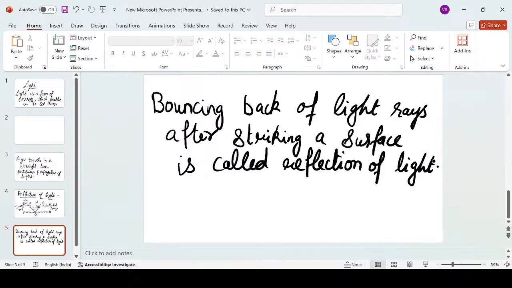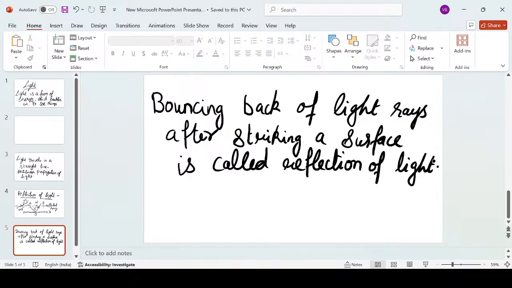Just a plain mirror or a reflecting surface like a shiny object, like a new stainless steel utensil that we purchase, gives a clearer reflection as compared to other reflecting objects like a wall or a floor. On the basis of this criteria, first of all, we will discuss the two types of reflection that occur in nature.